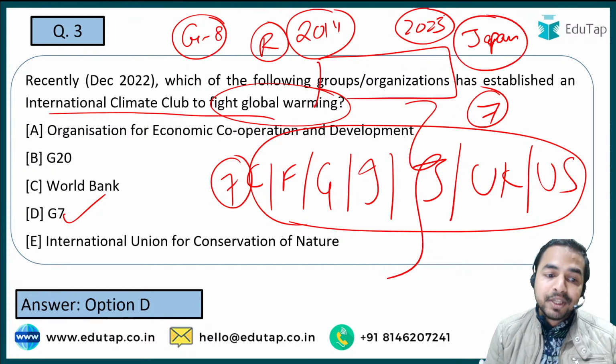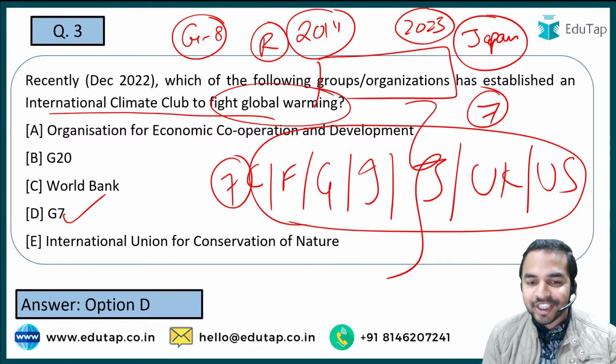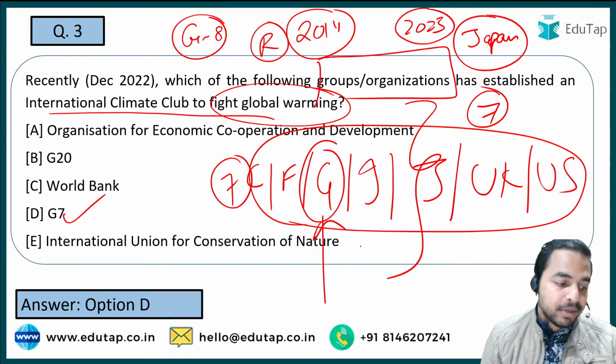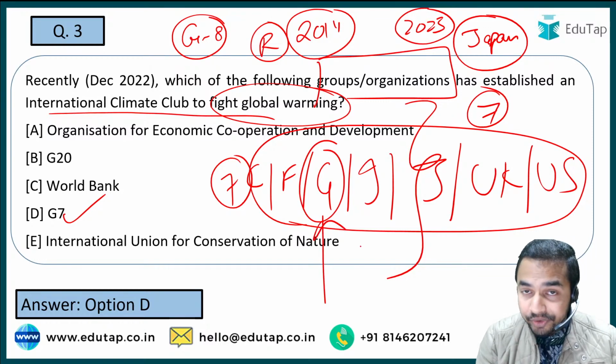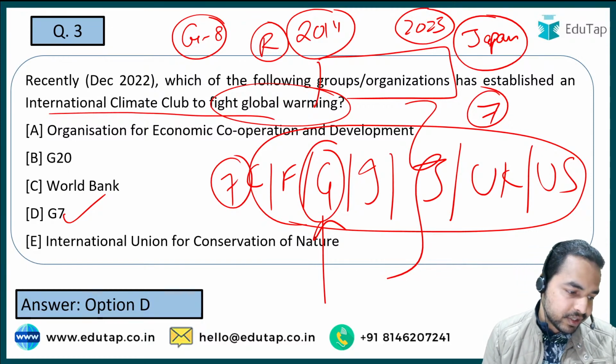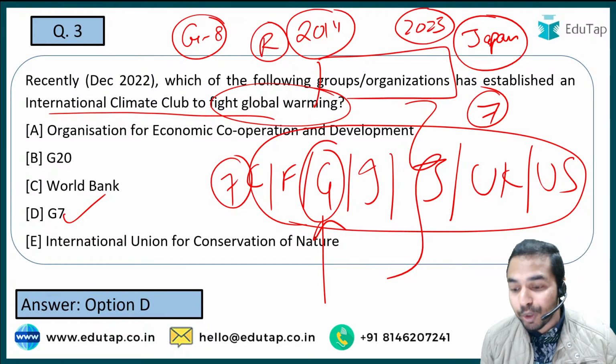Now please tell me the name of the country which has the presidency of G7 this year. And guys, this is the country whose name starts with G, that is Germany. So Germany is presently the country which has the presidency of G7. Absolutely right. Nilesh, Shashwat, everybody has given the right answer. That is Germany. So guys, that is how you are really required to prepare for the exam.